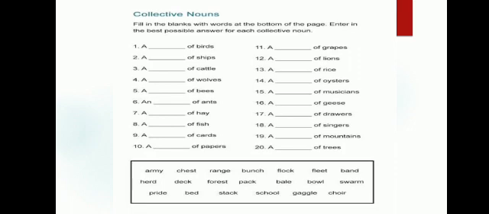A dash of birds, a dash of ships, a dash of cattle, a dash of wolves, a dash of bees, a dash of ants, a dash of hay, a dash of fish, a dash of cards, a dash of papers, a dash of grapes, a dash of lions, a dash of rice, a dash of oysters, a dash of musicians, a dash of geese, a dash of drawers, a dash of singers, a dash of mountains, a dash of trees.